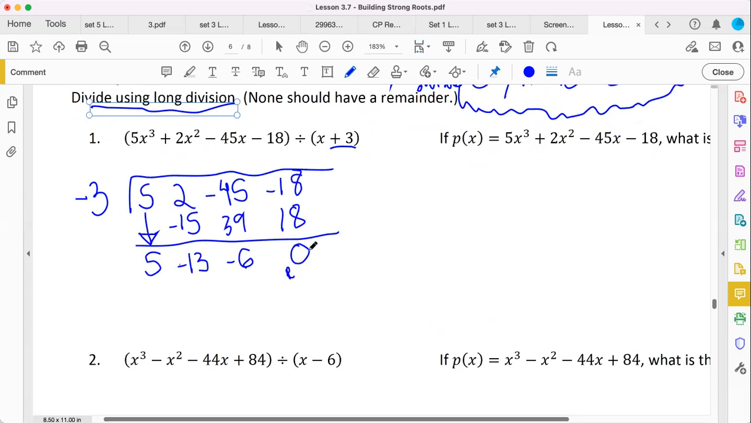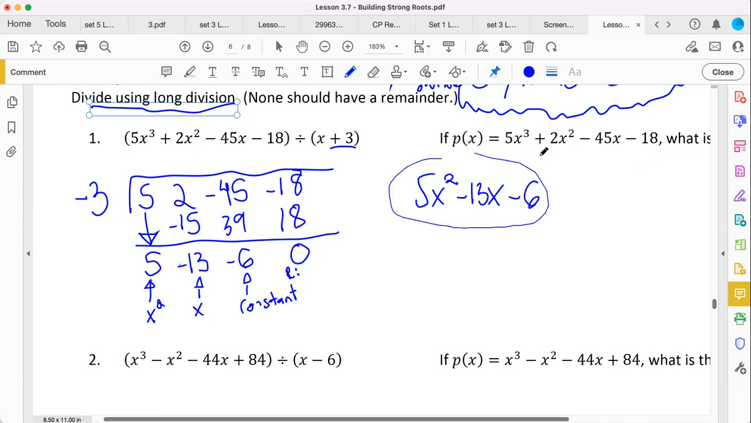So what's this all mean? This means that we have a remainder of 0. We have a constant in our quotient of negative 6. We have an x term or an x coefficient of negative 13. And then finally, we have a coefficient of 5 when talking about x squared. So what's our final answer for our quotient? It's going to be 5x squared minus 13x minus 6. And you're done. This is your quotient. You did a great job. You have a remainder of 0.